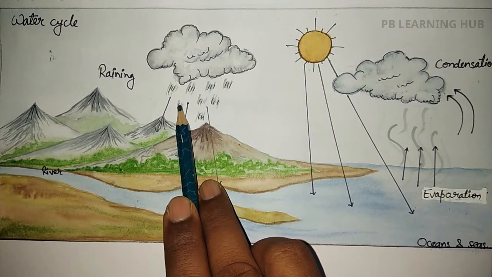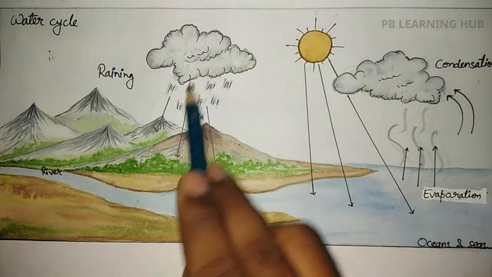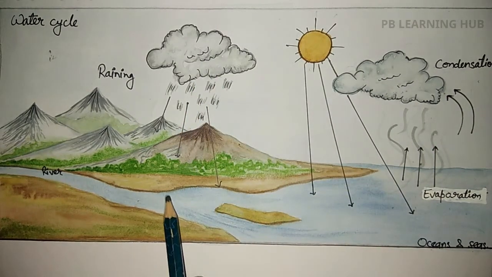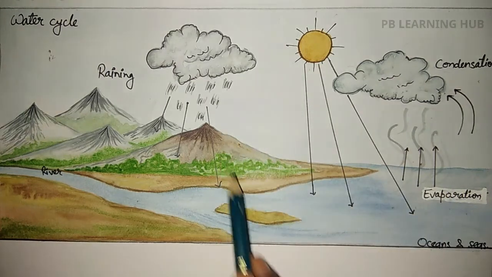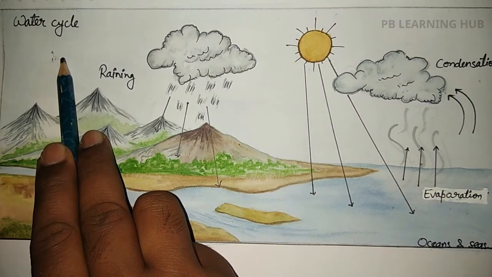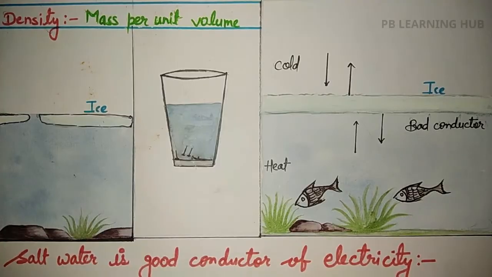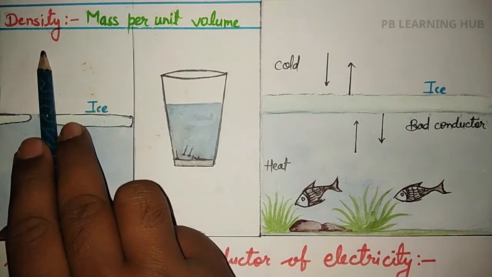So in this way water comes from these sources and again comes to the earth. In this way one cycle is formed. This is called the water cycle. So the water cycle is the process of evaporation and condensation. Now the next point is density.